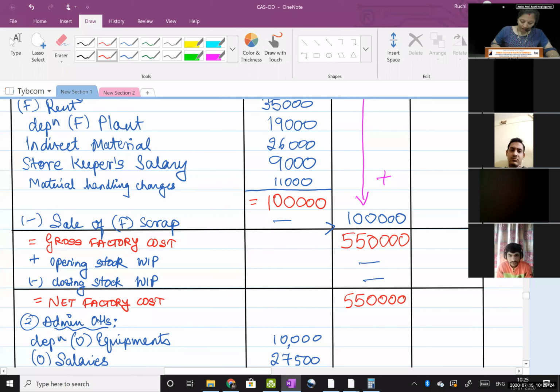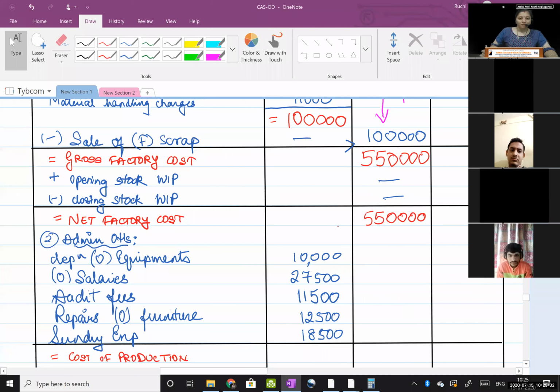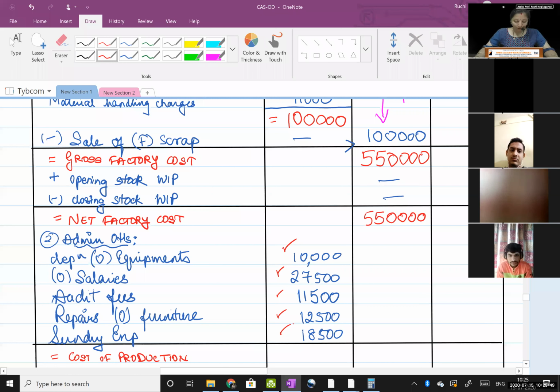Next, admin overheads. Depreciation of office equipments 10,000. Office salaries 27,500. Audit fees 11,500. Repairs to office furniture 12,500. And sundry expenses 18,500. No need to write the full spelling of office, just write in bracket capital O. It is understood. Same for factory, don't write the full spelling. For sale of factory scrap, just write in bracket capital F.